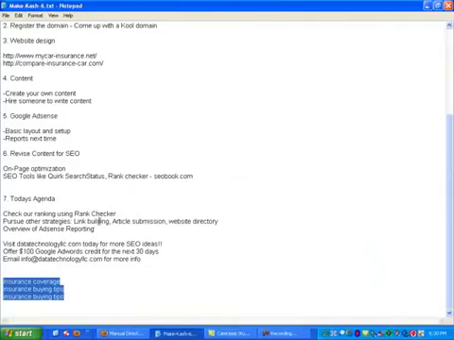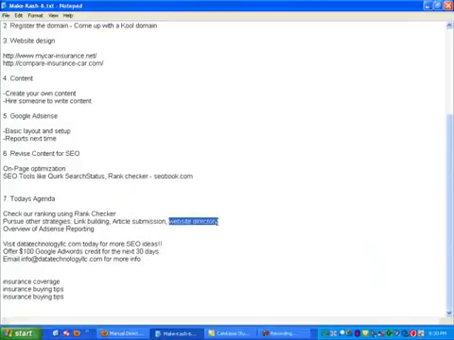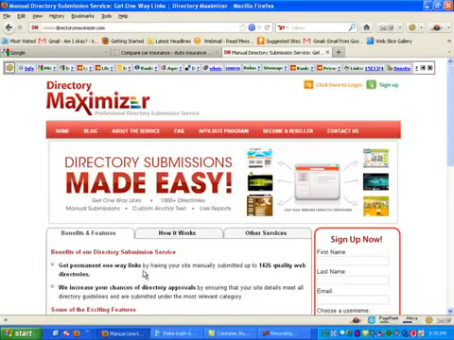So we checked our ranking. The next thing, like I said, we are going to be looking at these different items, and the whole idea is once you're done with your on-page optimization, you need to look at other ways to get the ranking up. Okay, so one of the ways you can do that is to list your site on a website directory. These are sites that essentially categorize websites by different area, I guess. So ours would fall under something like automotive services or insurance services and whatnot.